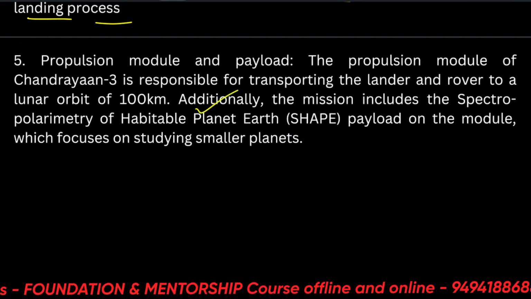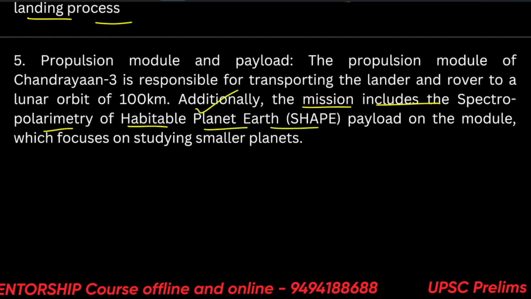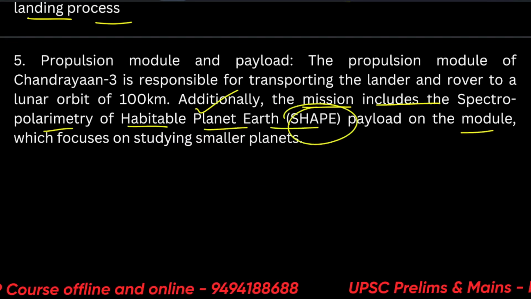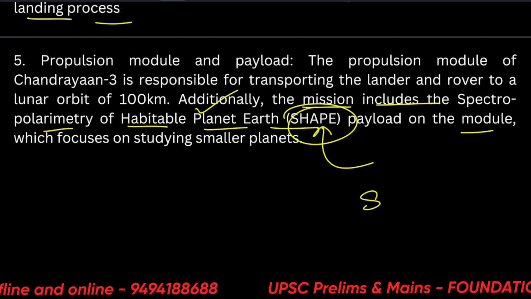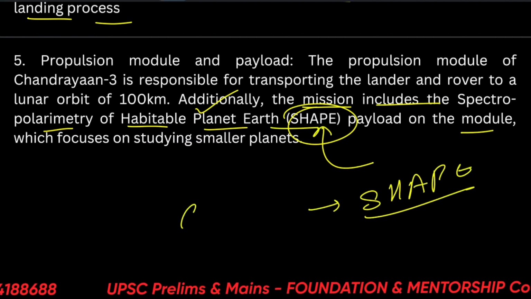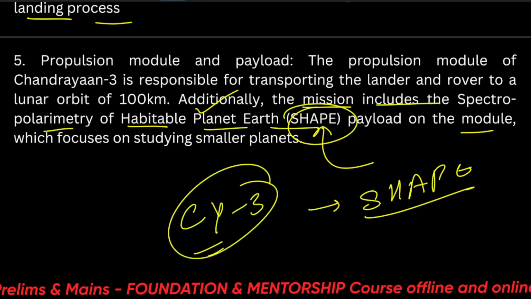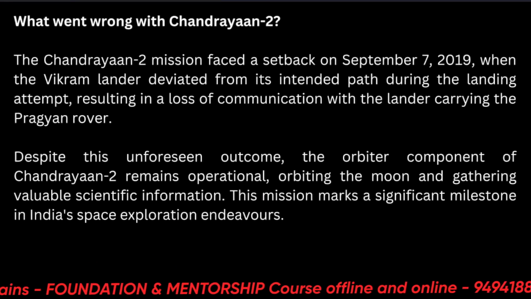Okay, so additionally, the mission includes the Spectro-polarimetry of Habitable Planet Earth, the SHAPE payload, on the module. Just remember this SHAPE payload. So it is on Chandrayaan 3. Alright. So it focuses on studying smaller planets.